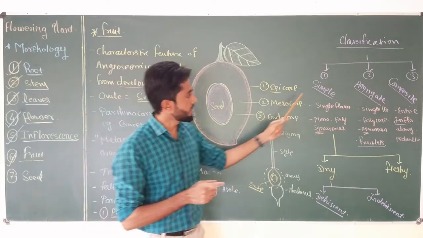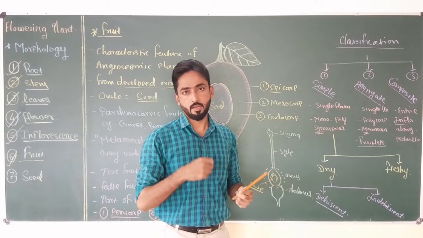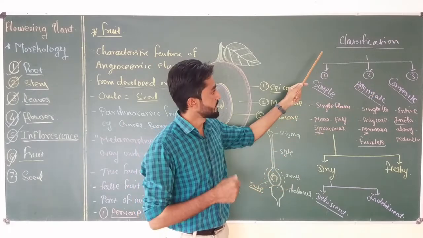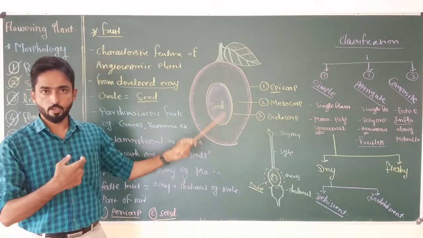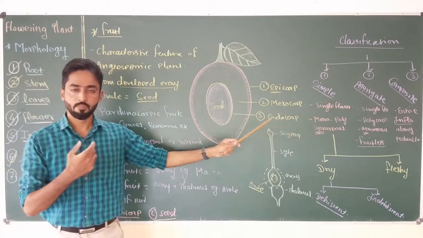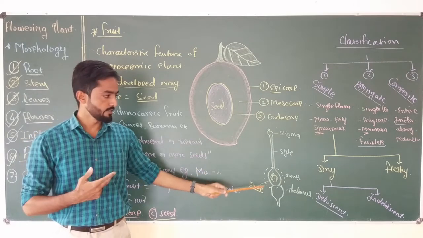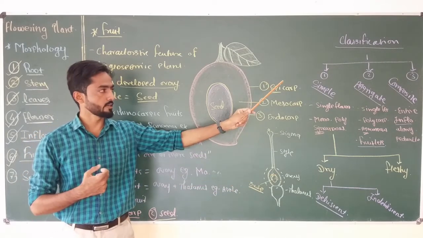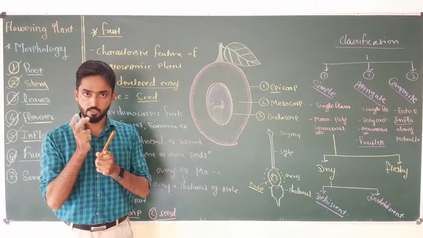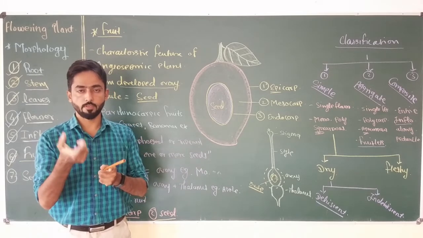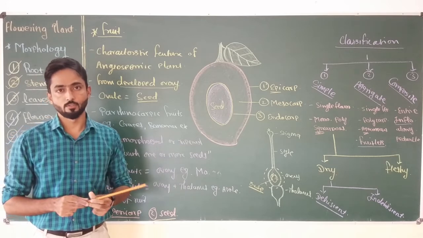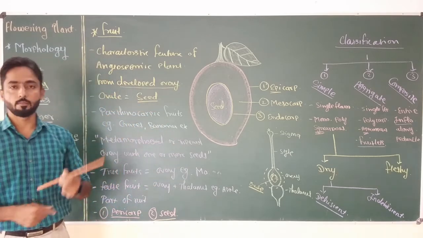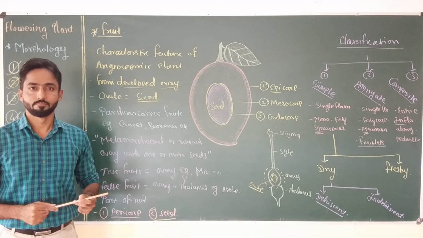I'm going to discuss in detail every type of fruit in my future videos. So generally fruit has three types: simple, aggregate and composite. Simple fruit is again divided into two types: dry fruit and fleshy fruit, and dry is again divided into two: dehiscent and indehiscent, while aggregate and composite fruit are differentiated on the basis of the type of fruitlet and the type of inflorescence respectively. So this is all about the introductory part of the fruit. Thank you.